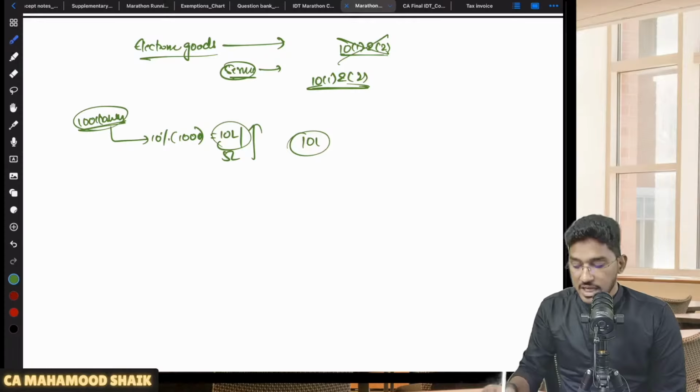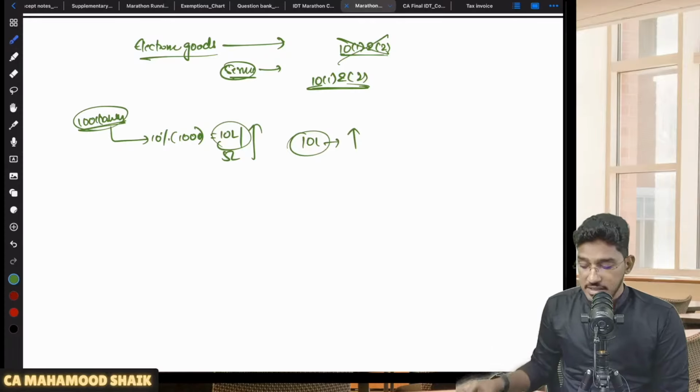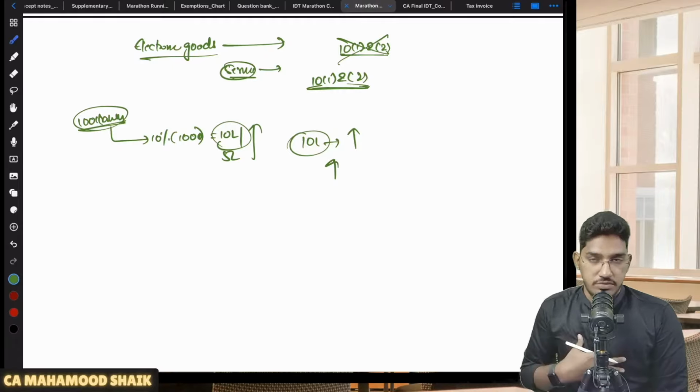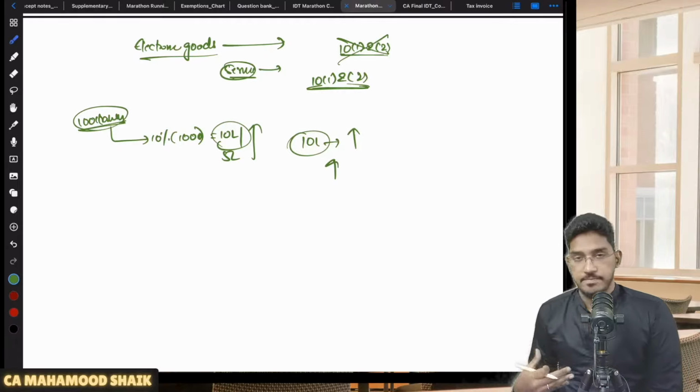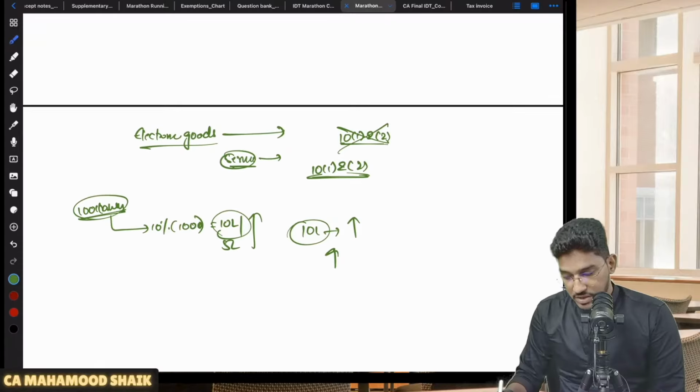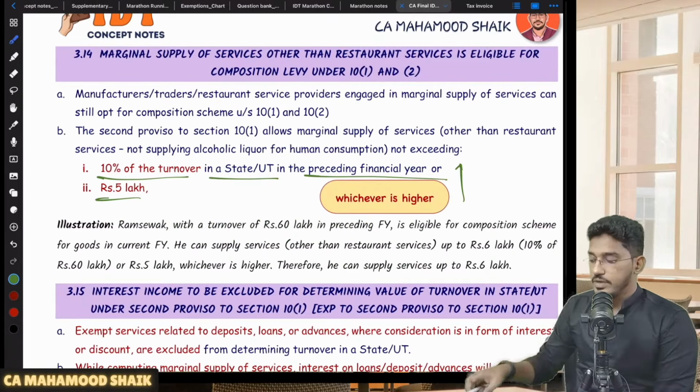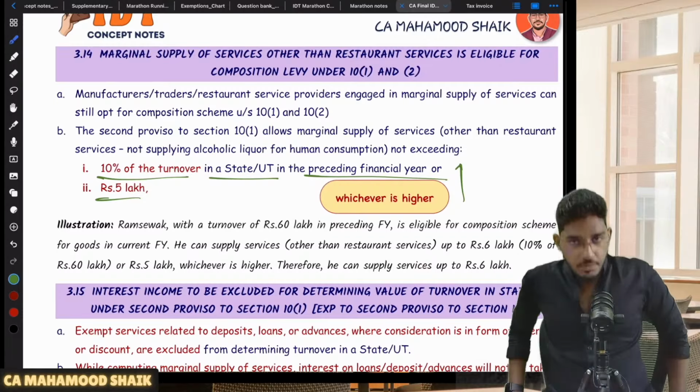Understood? Clear? If my limit is exceeded, that means in the current year, if I have exceeded my marginal supply limit of 10 lakhs, immediately I have to come out of the composition scheme. I have to come under the regular scheme. Understood? So this is the brief regarding the composition levy under section 10 subsection 1 and 2.